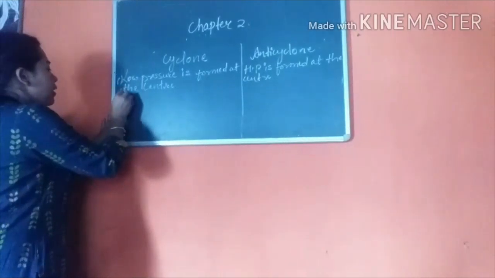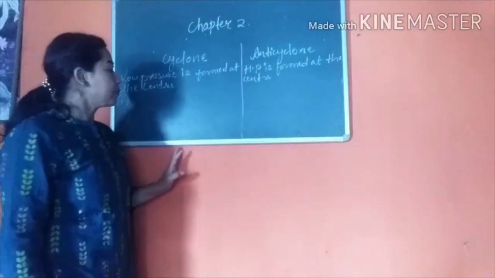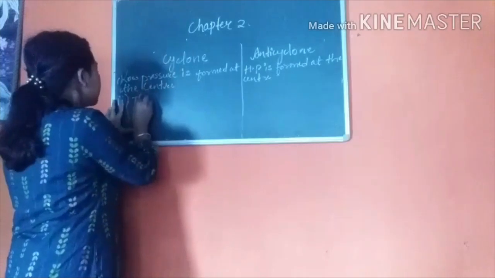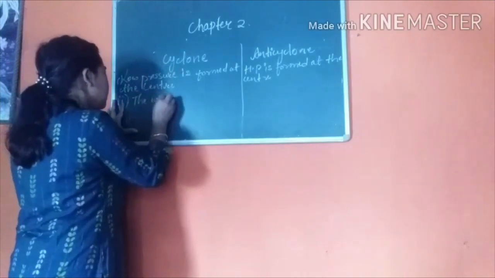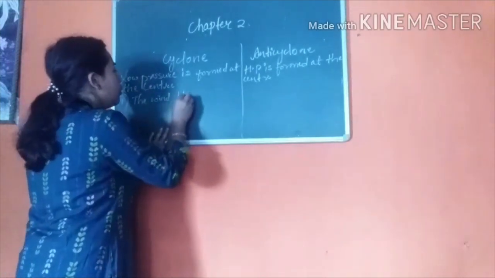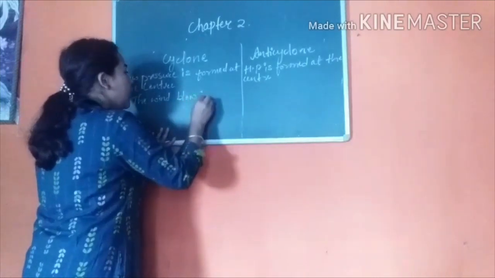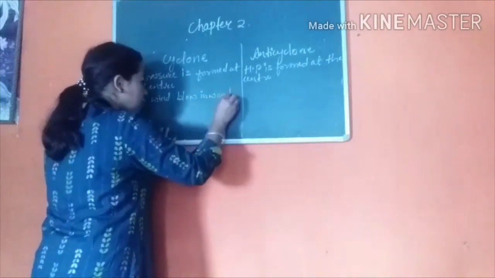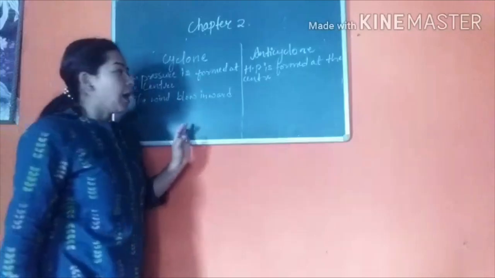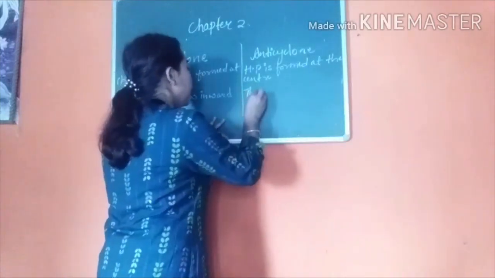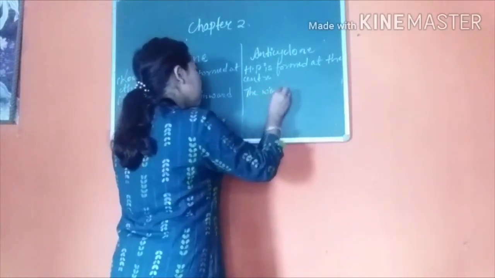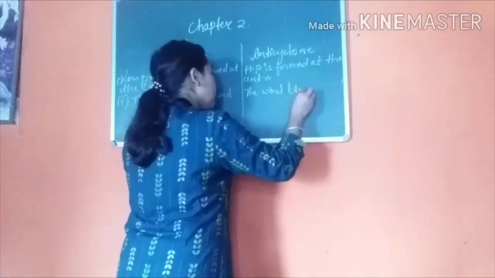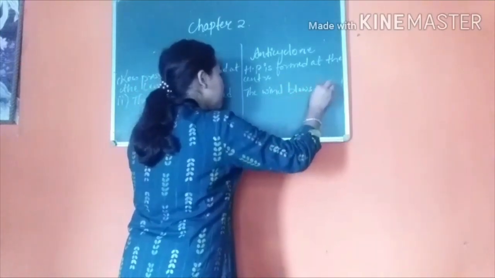So the next difference would be that in a cyclone the wind blows inward, and for an anticyclone the wind blows outward.